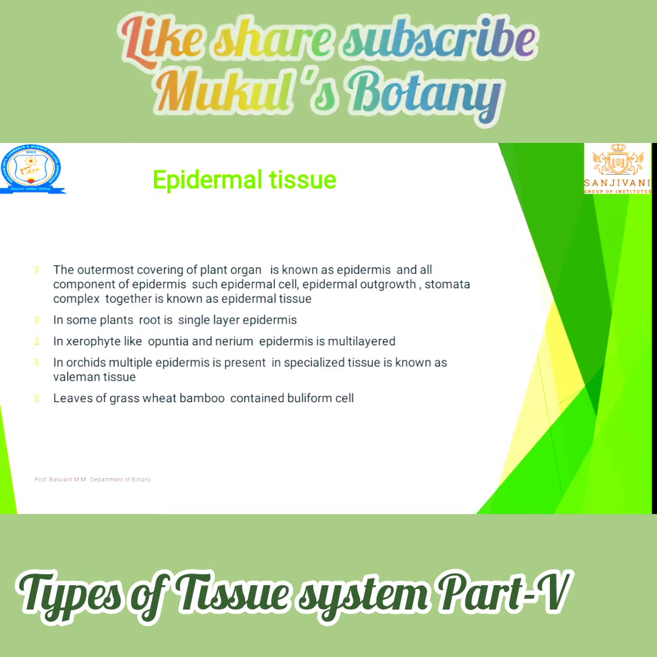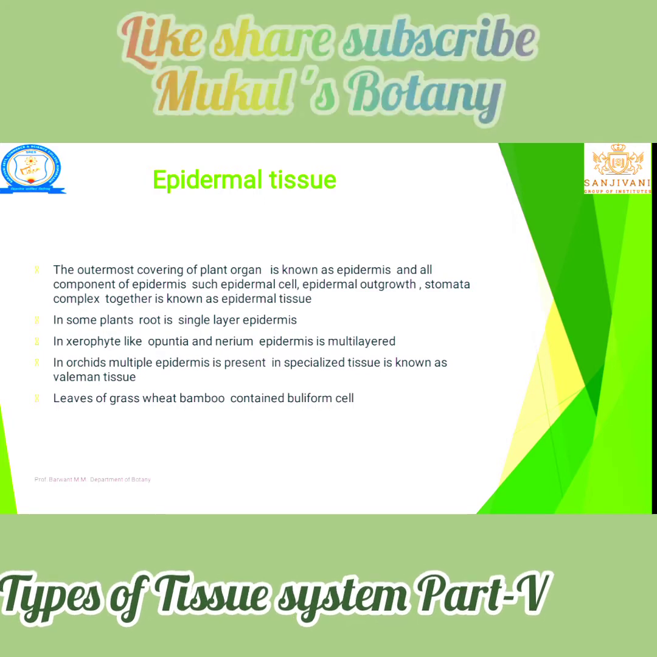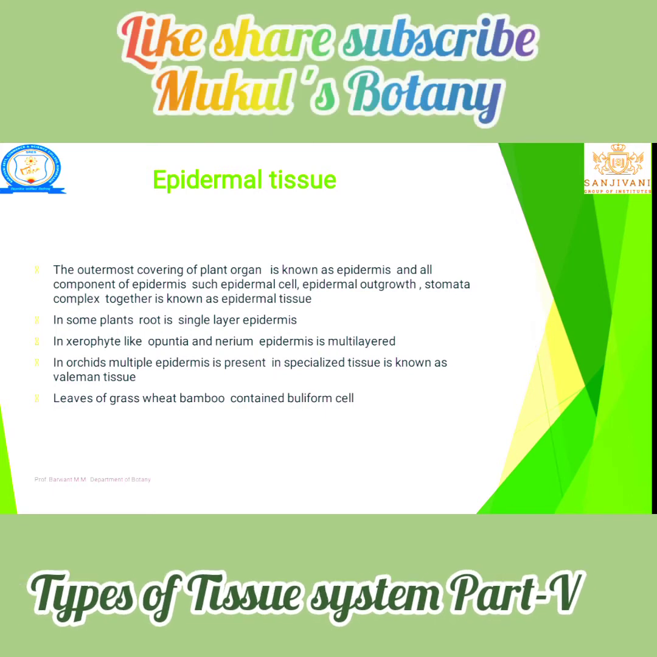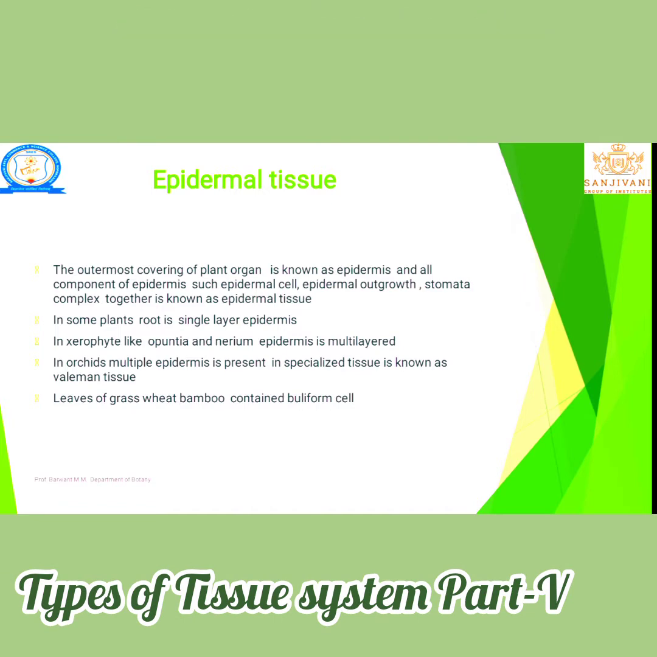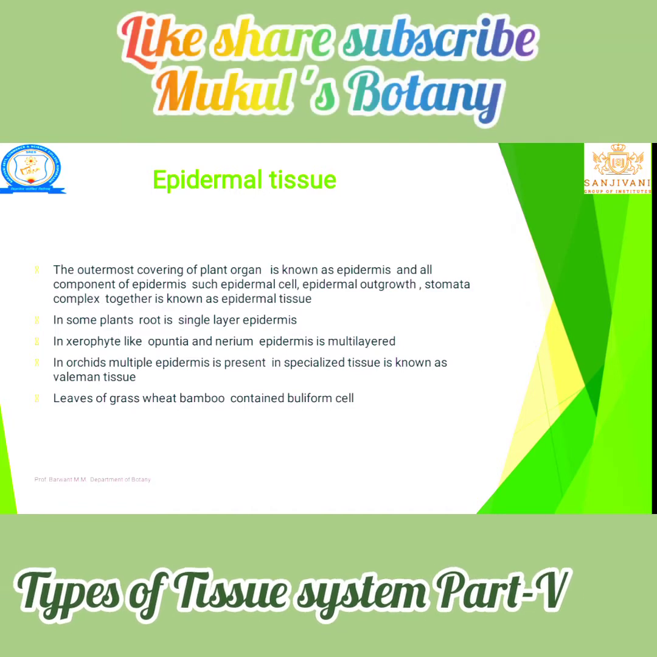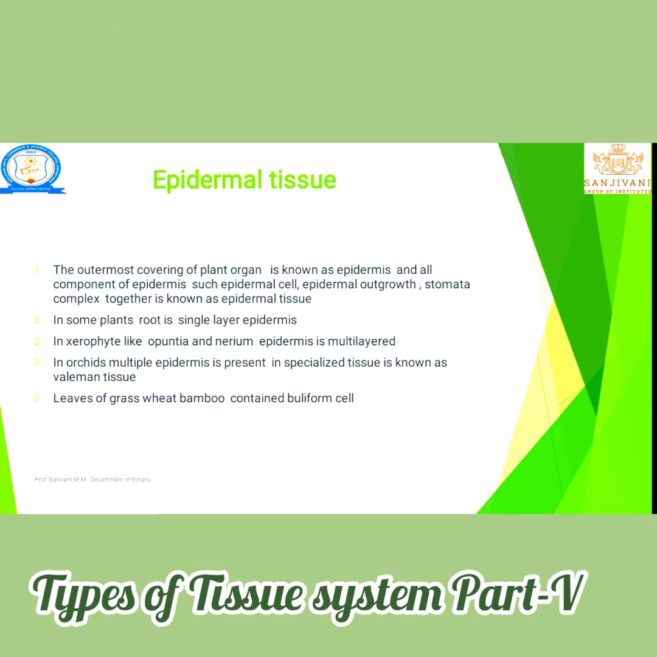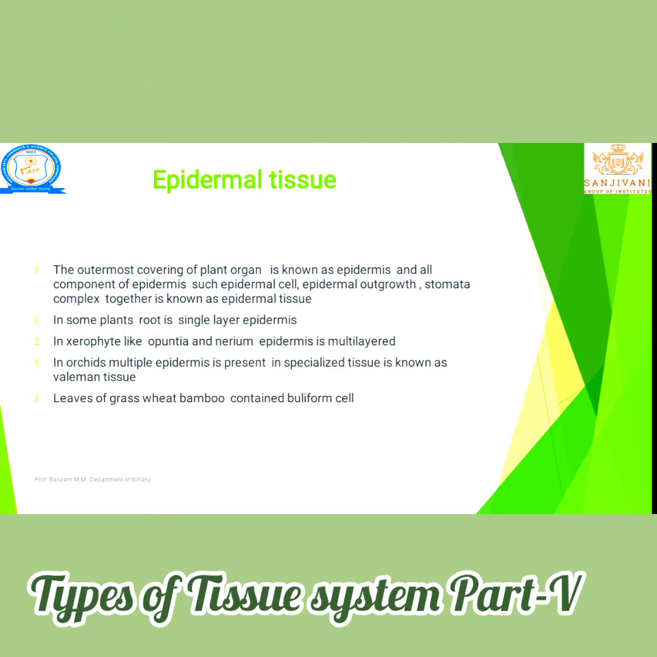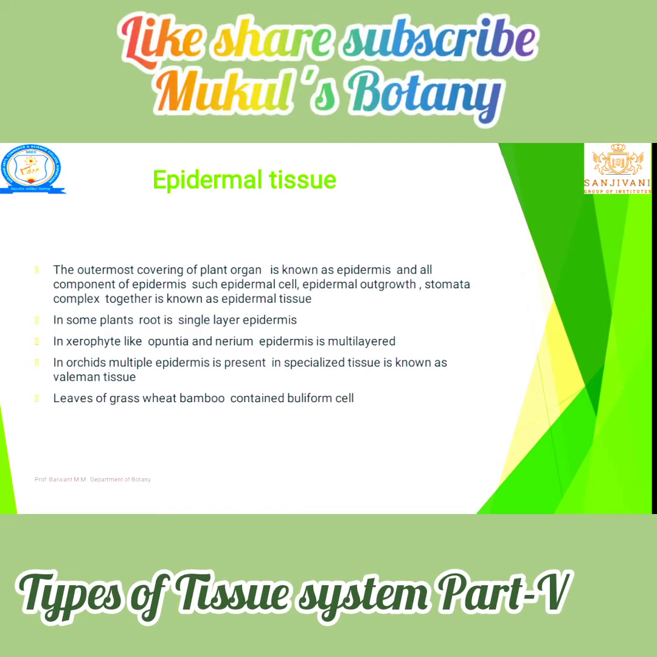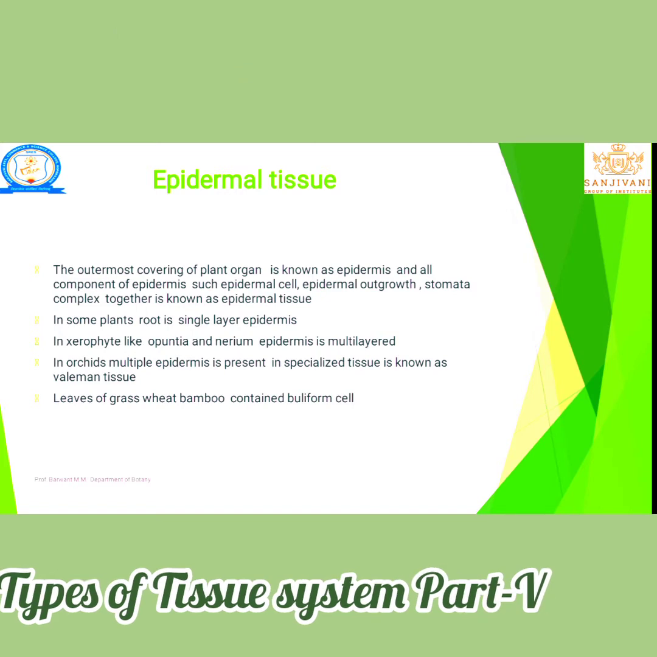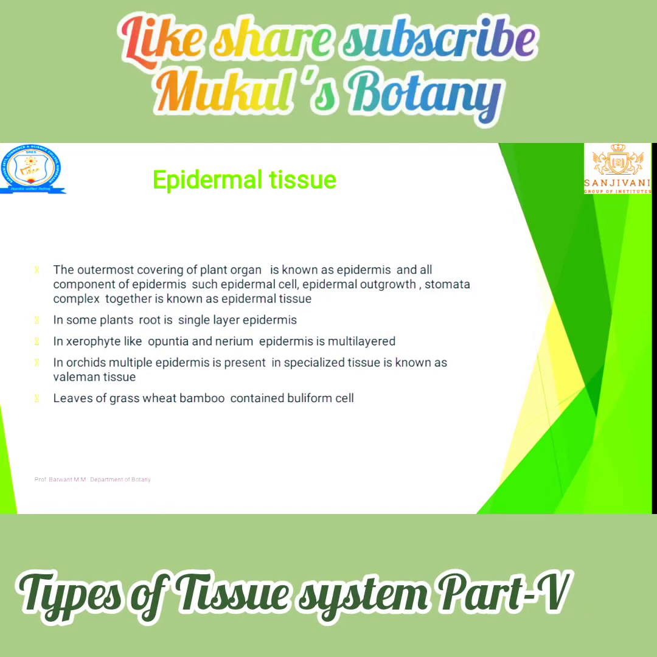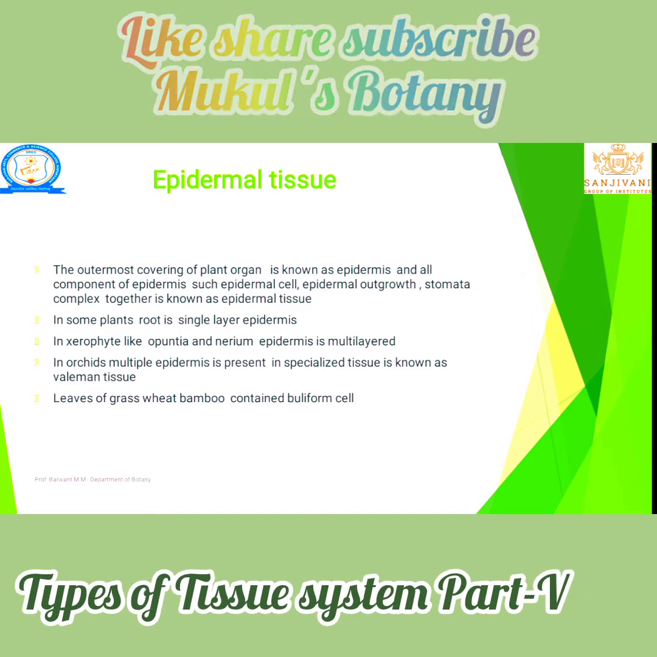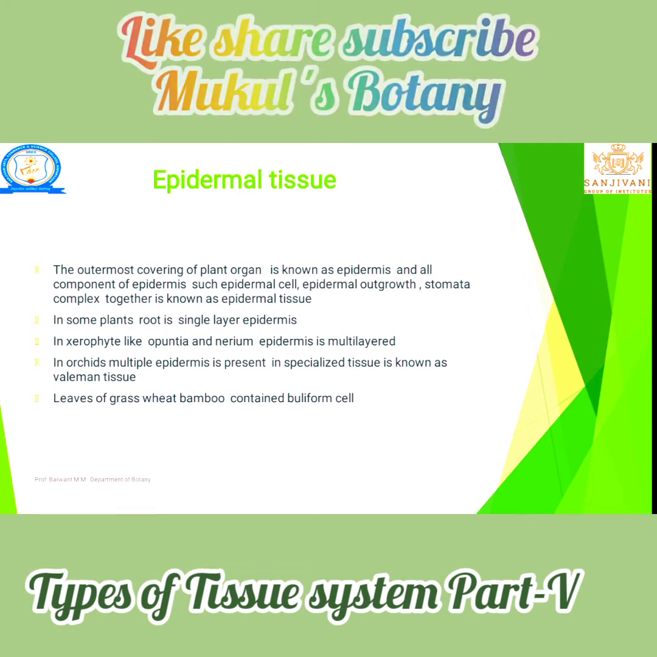The outermost covering of a plant organ is known as the epidermis. Any organ having one protective layer on the outer surface has an epidermis. All components of the epidermis, such as the epidermal cells, epidermal outgrowths, and stomata complex together, are known as the epidermal tissue system. All components present on the outer surface are considered the epidermal tissue system.